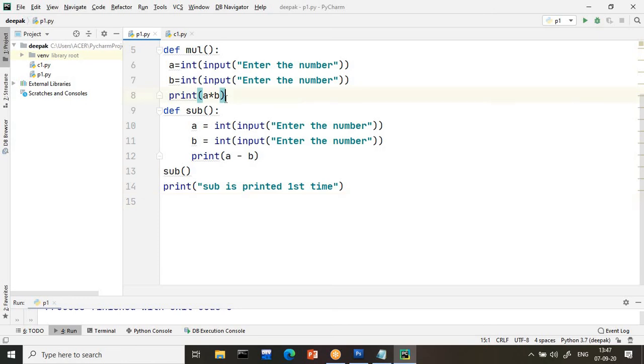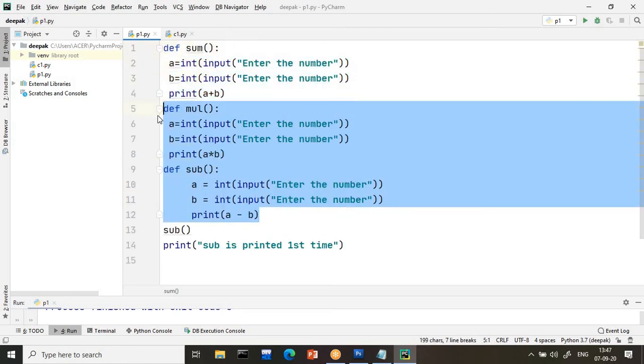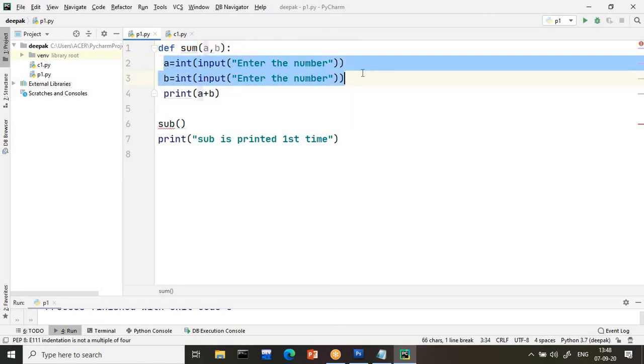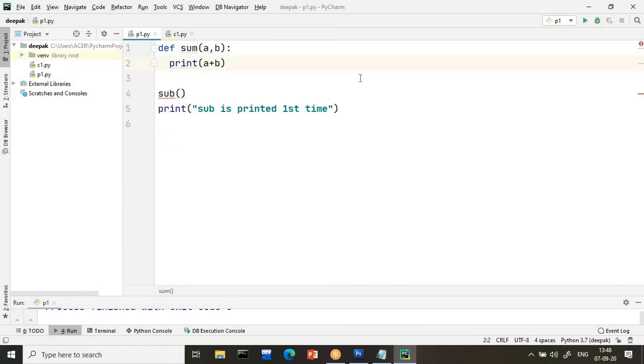Now I am removing everything here. I will take one function, and I am writing here A comma B. What is the meaning of that? It is a function with parameters. I don't want to read the values from here. Whoever calls my function, that person will pass the values. Let us say here we are calling the function, so we have to pass the values from here.